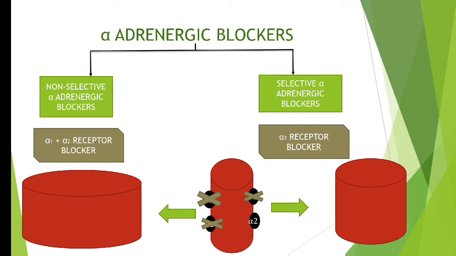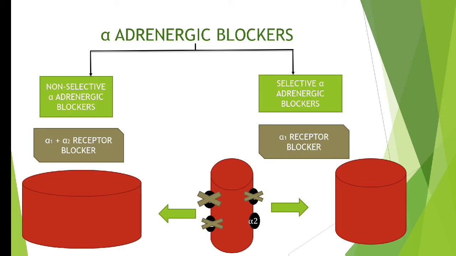The reason behind this is, in case of selective alpha adrenergic blockers, we are blocking only alpha 1 receptor, but alpha 2 receptors are not blocked. We are not antagonizing alpha 2 receptor. So some kind of vasoconstriction may be mediated via alpha 2 receptor. But in case of non-selective alpha adrenergic blocker, we are blocking both alpha 1 as well as alpha 2. So we are not giving any chance in any area to produce vasoconstriction.